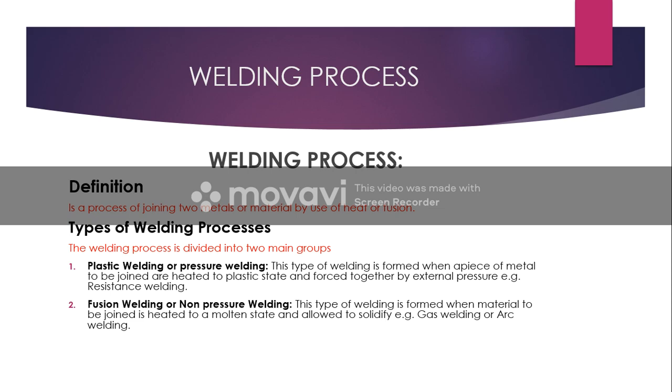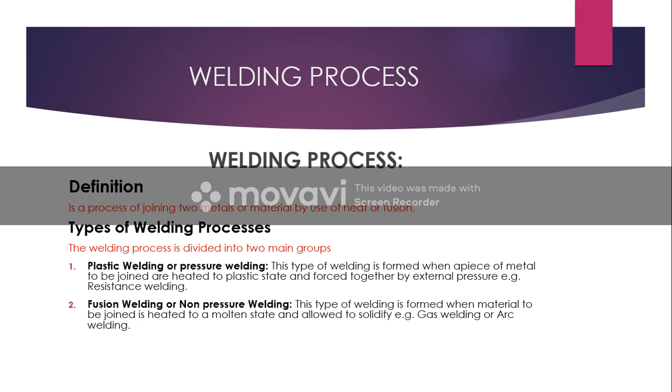I just want to teach about the welding process. First of all, what is the welding process? A welding process is a process of joining two metals or materials by use of heat or fusion. Types of welding process: we have the plastic welding process and the fusion welding process.